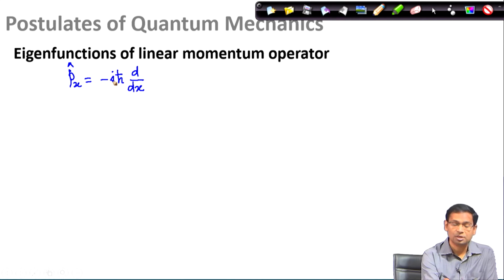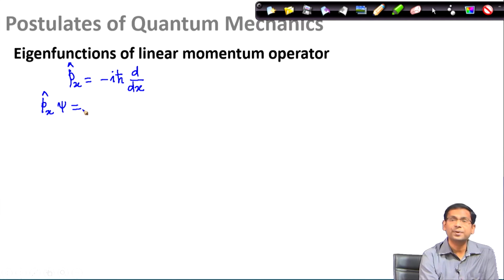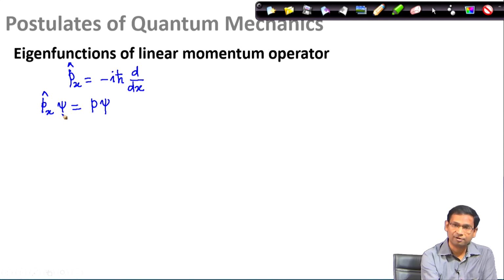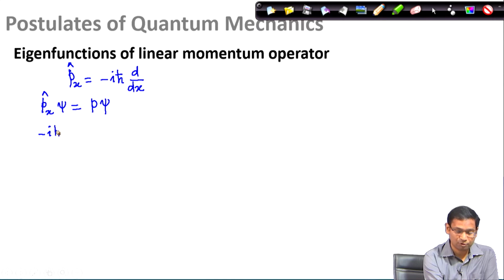Now, I want to find some eigenfunctions of this linear momentum operator. So, I start from this premise: let psi be an eigenfunction. Of course, I do not know what psi is. The purpose of this exercise is to determine psi. So, suppose I say that psi is an eigenfunction of the Px operator, and this is my eigenvalue, the constant p, and since I am defining psi as an eigenfunction, I should get back my psi. So, this is the eigenvalue equation that I must solve to get the eigenfunction psi and the eigenvalue p. We will use the form of the operator.